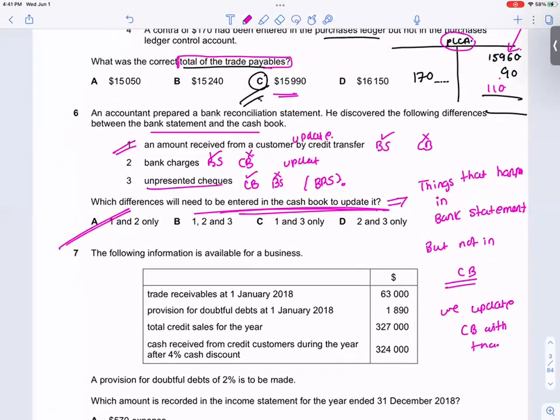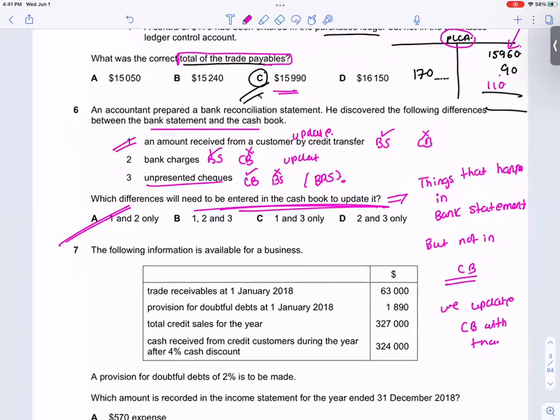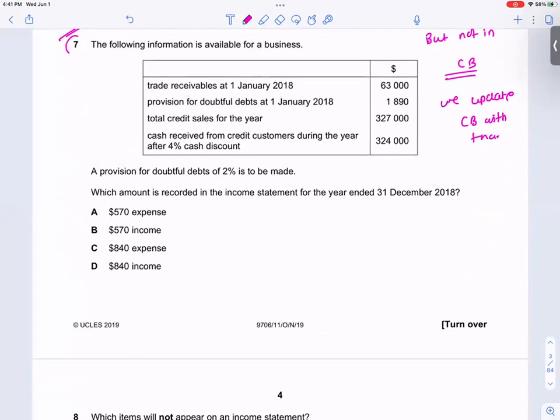Wait. Let's show that again. An amount received from a customer by credit transfer. So this is also in the BRS. Bank charges. Bank charges will be shown in the BRS. Unpresented checks. Bank statement is separate, BRS is separate. Yeah, yeah. Done. Come on, this sum you do by yourself.